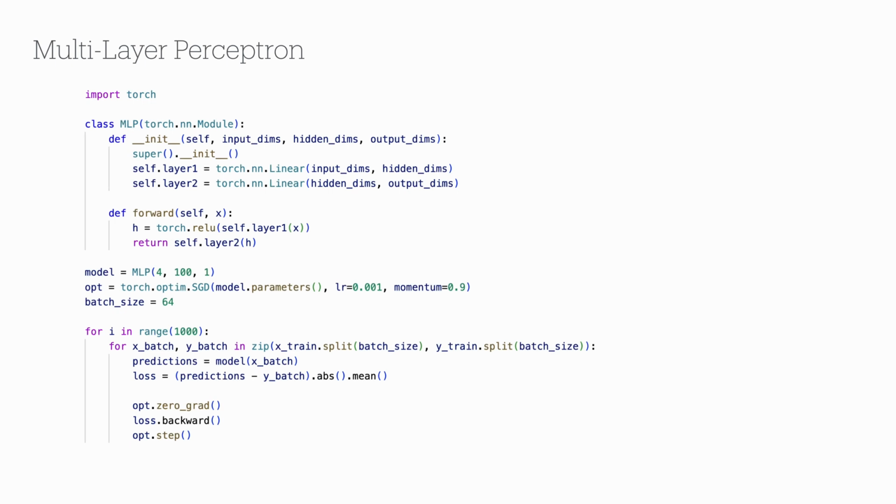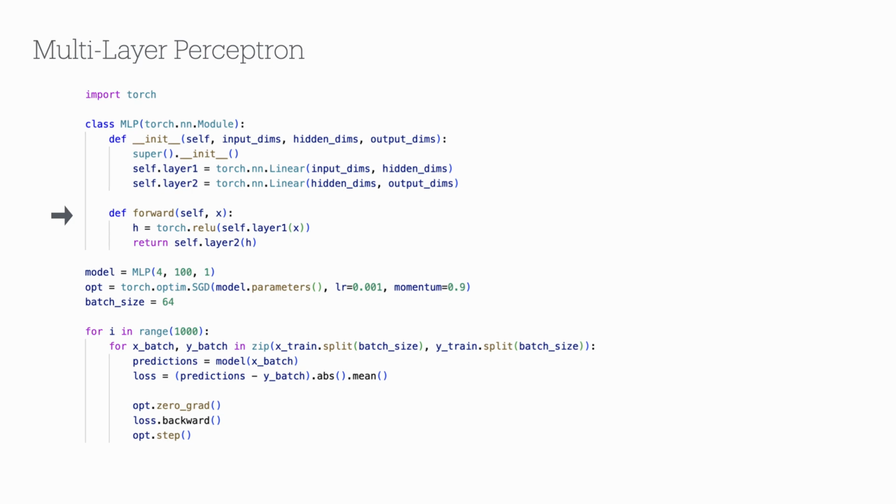The main change from our previous code is the definition of a new class that we call MLP, which encapsulates our entire model. In the constructor, the MLP class takes the number of inputs dimensions, hidden dimensions, and output dimensions as arguments. We then define 2 linear layers, the first mapping the inputs to an arbitrary hidden space, and another layer mapping this arbitrary space to the output space. Note that Torch requires all our model parameters to be defined in the module constructor, and that's what we did here. The forward function defines the operation that the model does on its inputs.